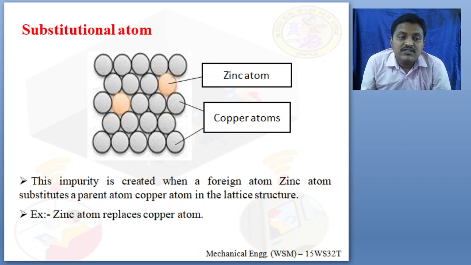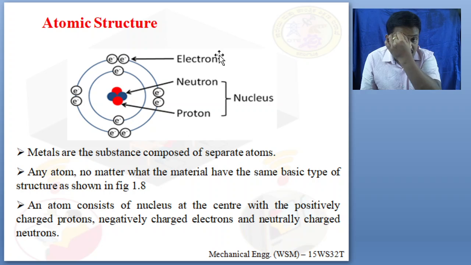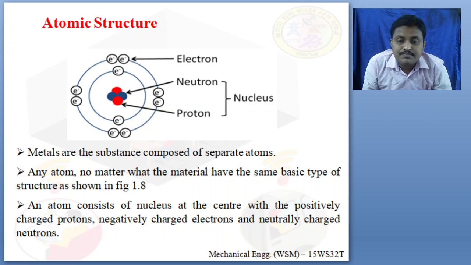Next, you can see what is known as atomic structure. In the last class we explained various types of atoms. Let us see what atomic structure is. Once again it's a similar topic, so you can brush up on those things.